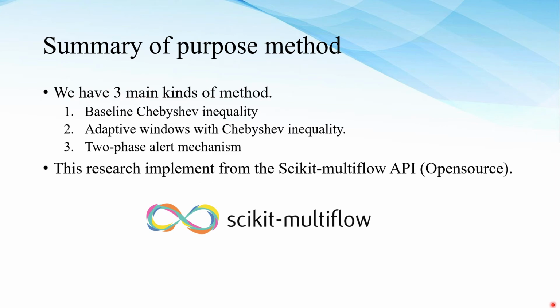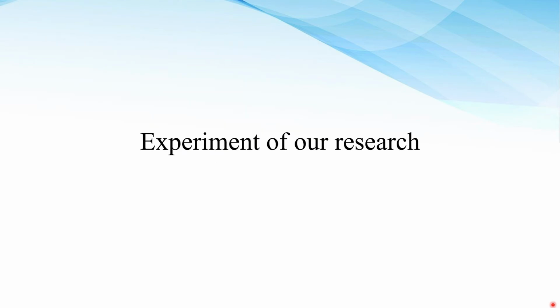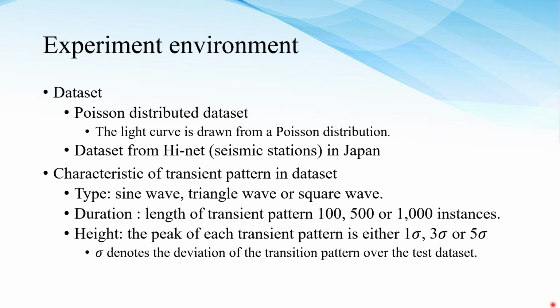So, in our methodology, we have three main parts: the baseline Chebyshev inequality, the adaptive window with the Chebyshev, and finally the two-phase mechanism. All of them are implemented with the scikit-multiflow API. This is open source. For the experiments in our research, the first dataset we use is a Poisson distribution dataset. The light curve is from the Poisson dataset. Secondly, the dataset from Hi-net, which is a seismic station network in Japan.